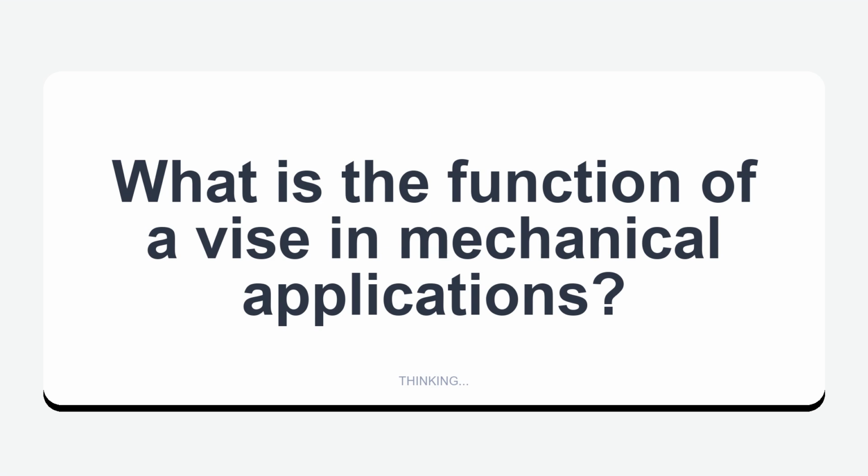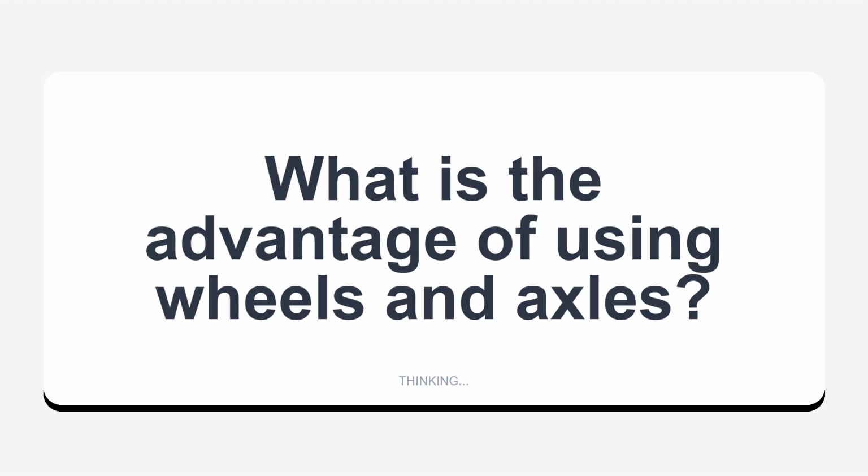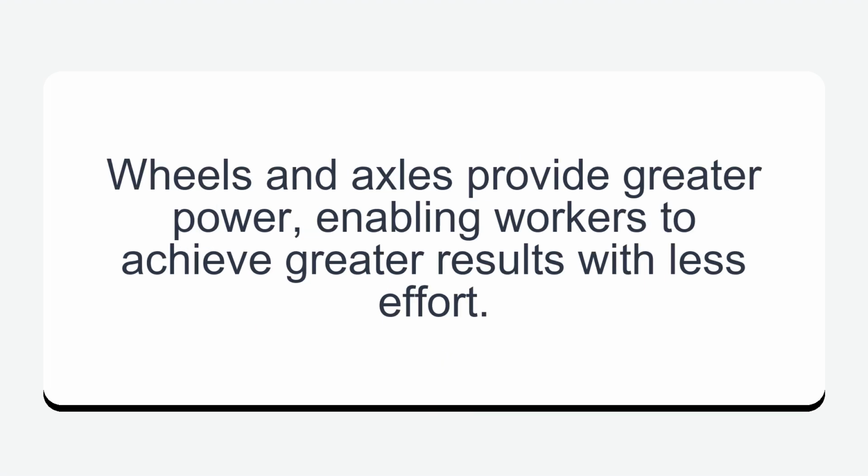What is the function of a vise in mechanical applications? In mechanical applications, vises are used to arrest motion. The purpose of a vise is to hold an object in a single space, not used for forward motion, nor used to simply slow down efforts. What is the advantage of using wheels and axles? Wheels and axles provide greater power, enabling workers to achieve greater results with less effort.